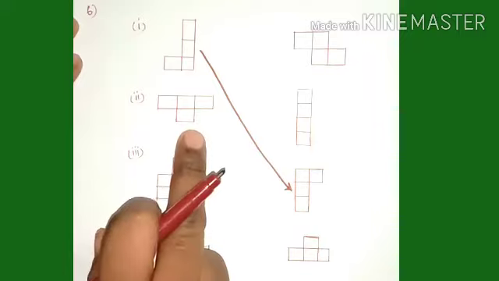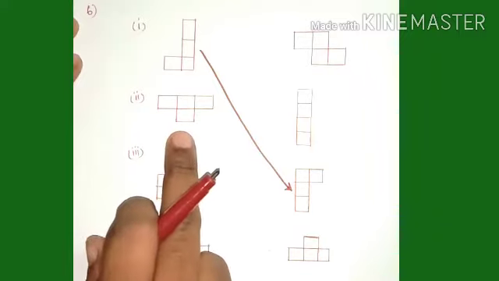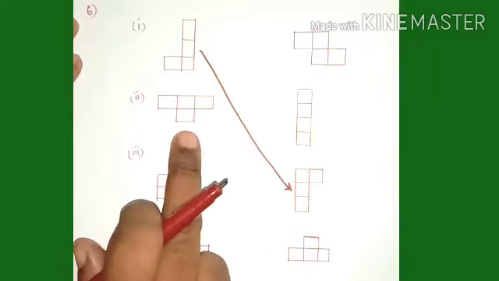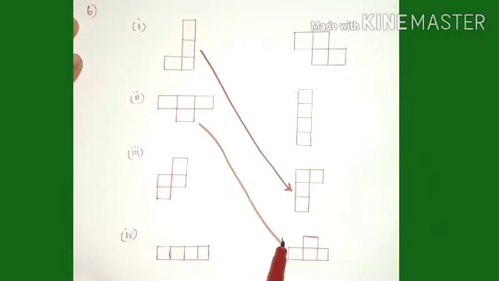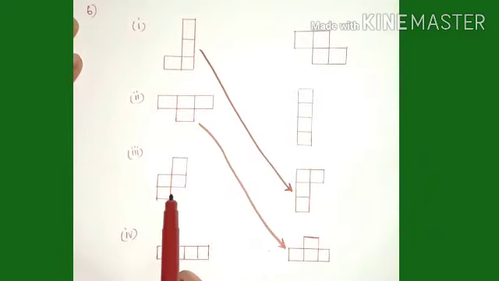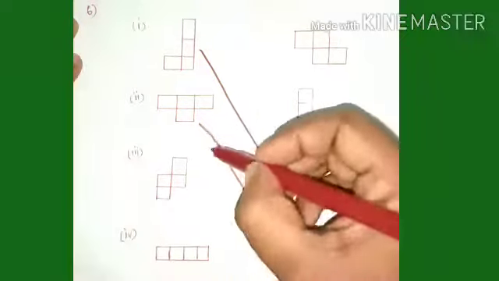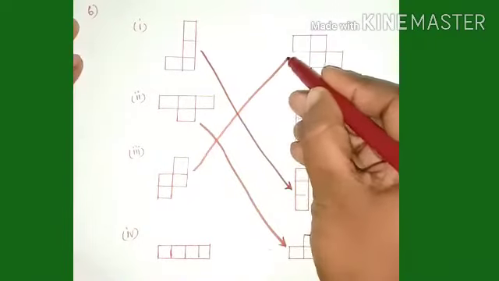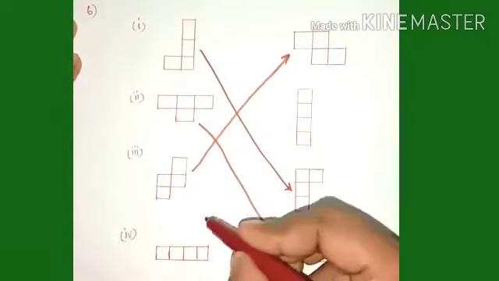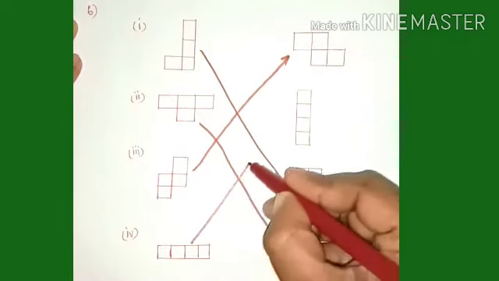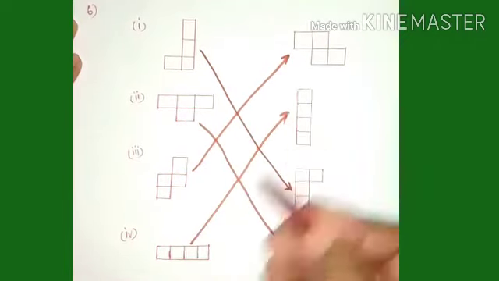And here this is the T tetromino, and when we rotate this we get this tetromino, and here when we rotate this we get the Z-shaped tetromino, and here this is the horizontal tetromino. When we rotate this we get the vertical tetromino.